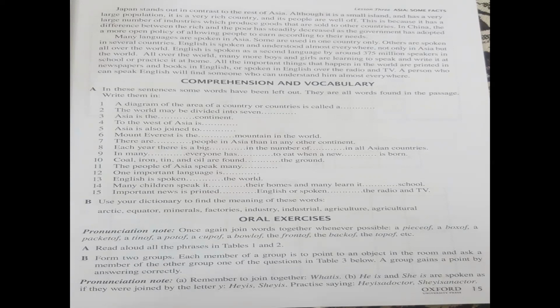Because China adopted, adopt means to take, a more open policy. Open means they allow people to earn according to their needs, means what they need they can open industries, they can open shops, or whatever they want to do according to their need they are allowed to do. So the ratio or the difference between the rich and poor people is going to decrease day by day slowly.